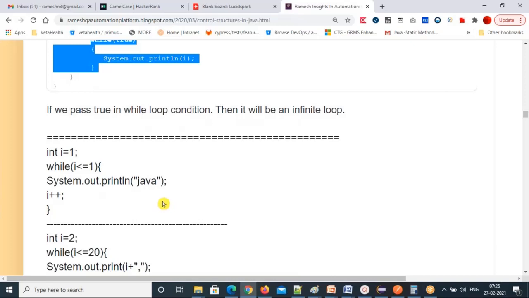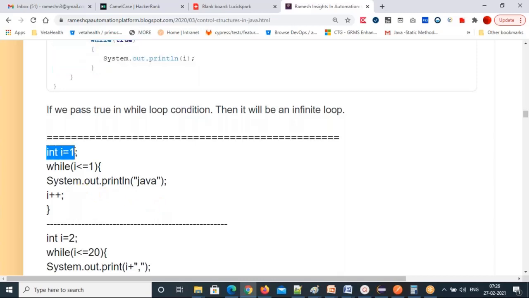So what is the output of that code? First int i = 1; while (i <= 1) { System.out.println("Java"); i++; }. So how many times will Java print here? i equal to 1 and i less than or equal to 1, then print Java, then increment it.